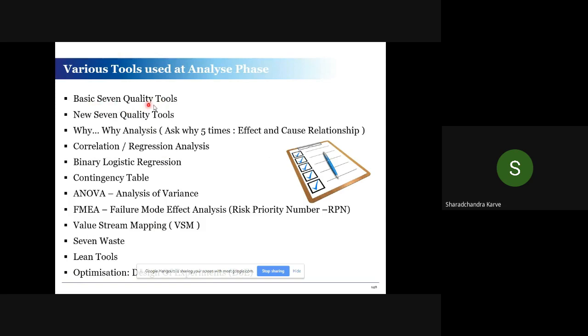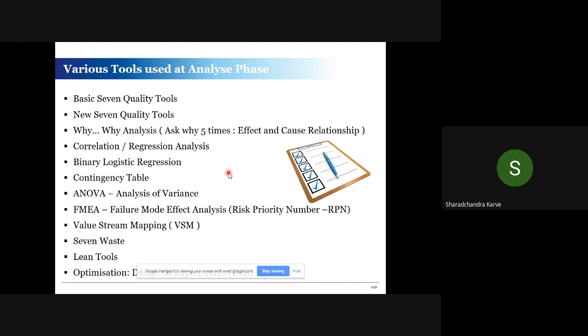There are various tools: the basic 7 quality tools, new 7 quality tools, Y-Y analysis, correlation and regression analysis. I will explain a few. I will explain the basic 7 quality tools, then one or two from the new 7 quality tools, which are generally used for any process improvement.